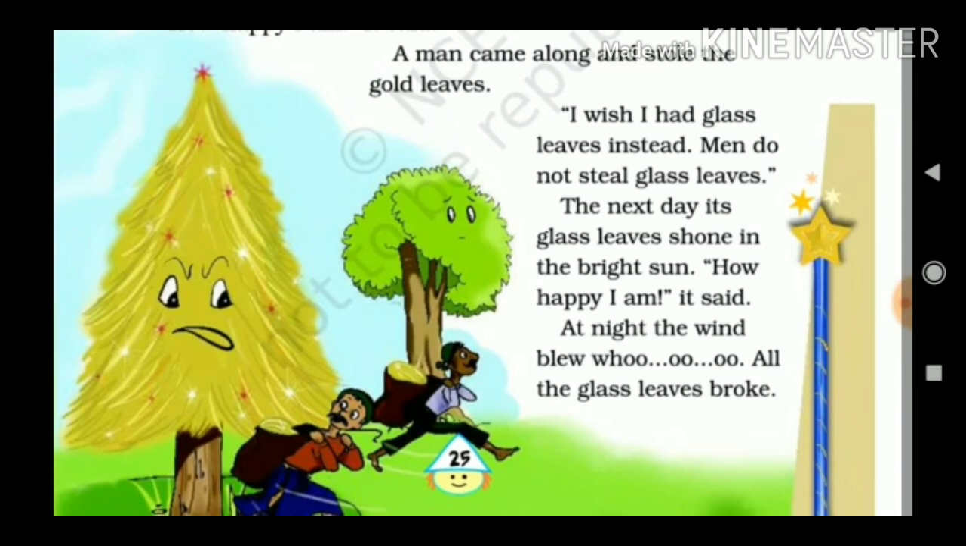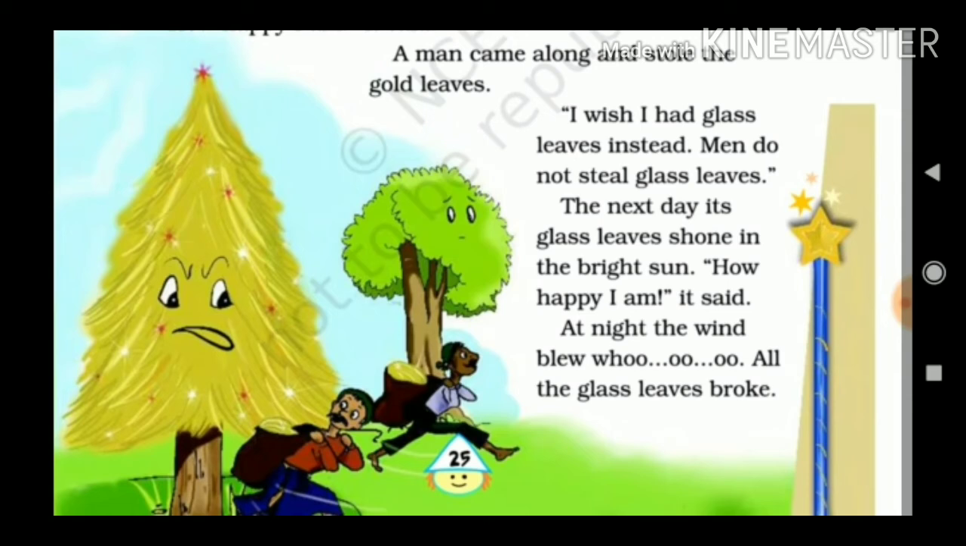"I wish I had glass leaves instead. Men do not steal glass leaves." Now, again, he was not satisfied with being gold. So he made his third wish, and that was that his leaves would turn into glass, because he's saying that men do not steal glass leaves. The next day, its glass leaves shone in the bright sun. So now again his third wish was fulfilled.